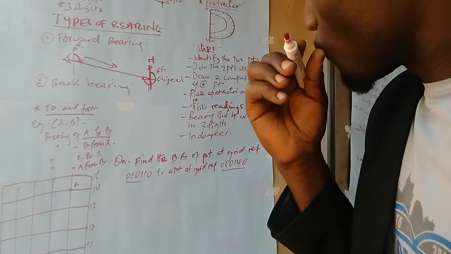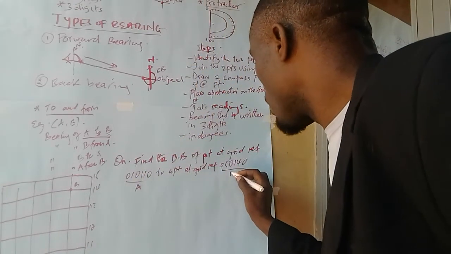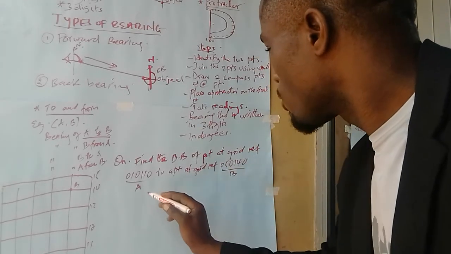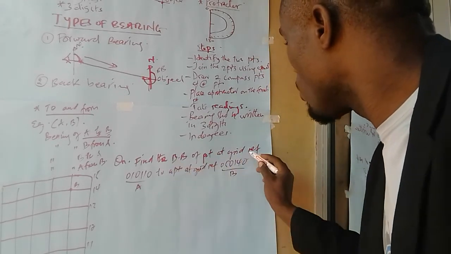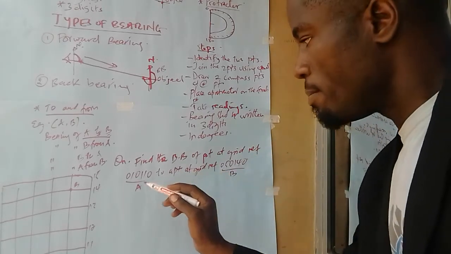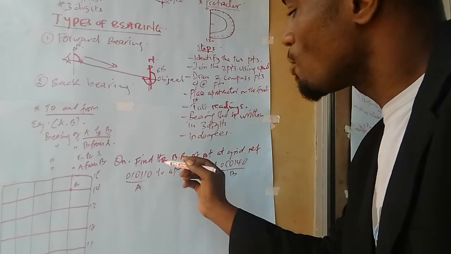Now let's assume this is our A, this is our B. We must identify this carefully, because the moment you mess up here, you're going to fail it. They want us to find the backer bearing of A to B. Remember, the backer bearing is the opposite. To get the backer bearing, we should first know the forward bearing.